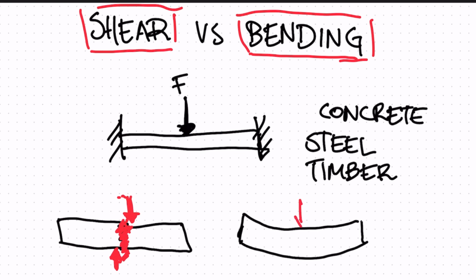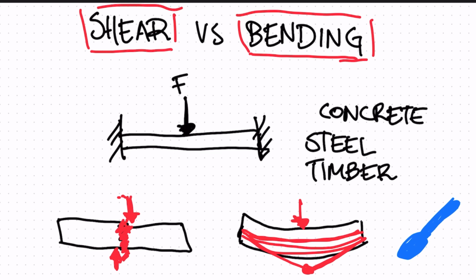So we might have the force acting here, and this beam can bend and deform. Depending on the material, it will keep bending and bending until it gets to a point where it can't recover its shape, and it'll fail. Just like if you have a fork or a spoon, and you put a force there and a force there, so when it starts bending in this way, if you put a little bit of force, you might bend it and it will return to its original shape.